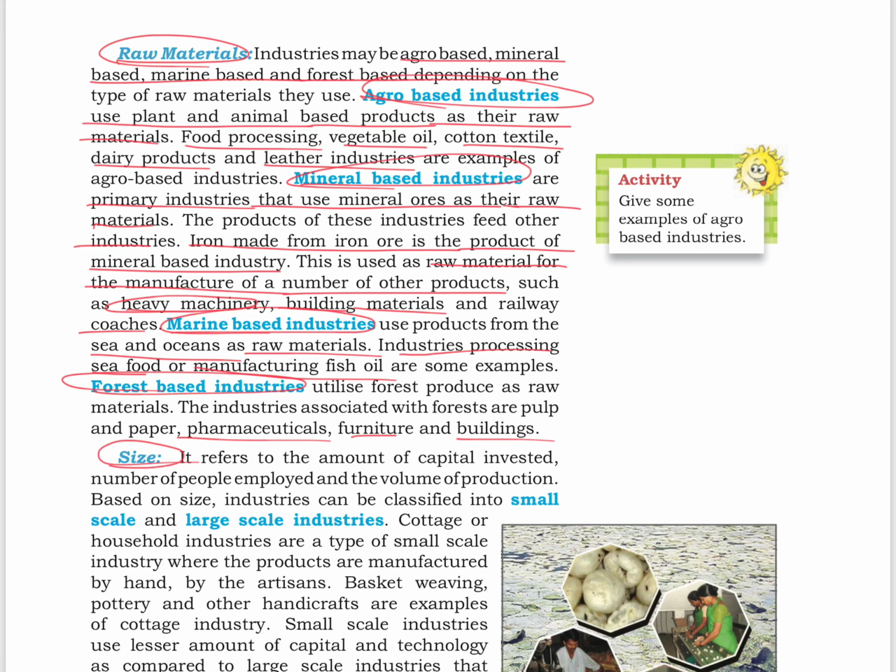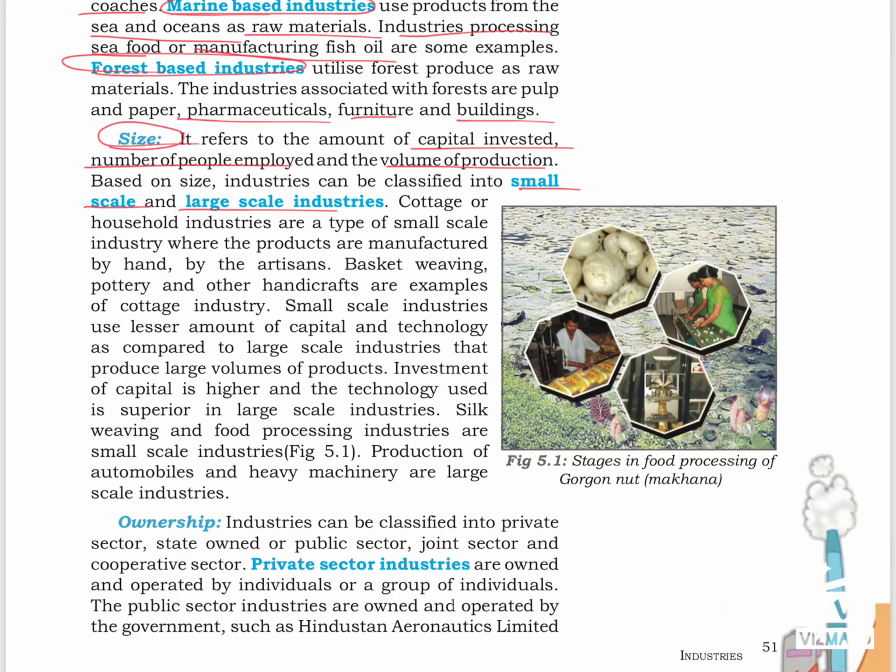Next, let's see the industries based on size. It refers to the amount of capital invested, number of people employed, and volume of production. Based on size, industries can be classified into small scale and large scale industries. Cottage or household industries are a type of small scale industry, where the products are manufactured by hand by the artisans. For example, basket weaving, pottery, and other handicrafts are examples of cottage industry.